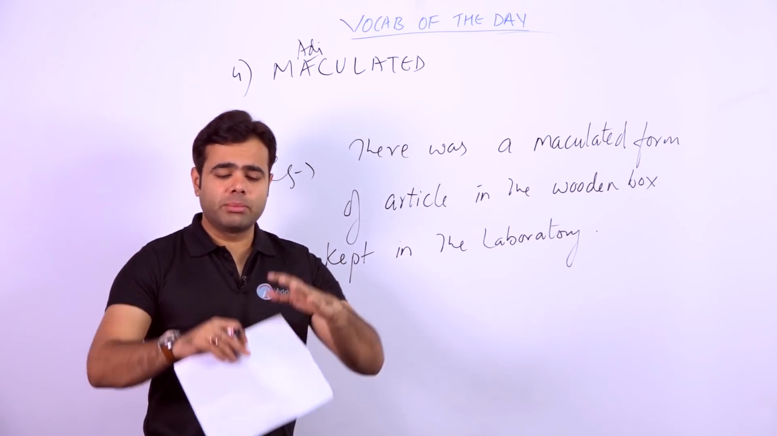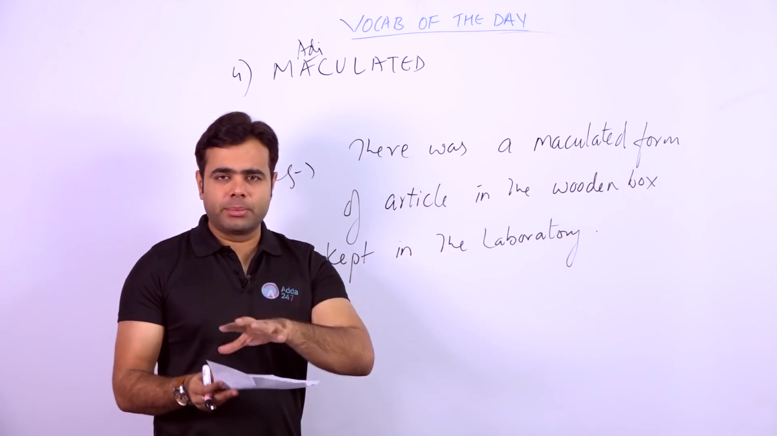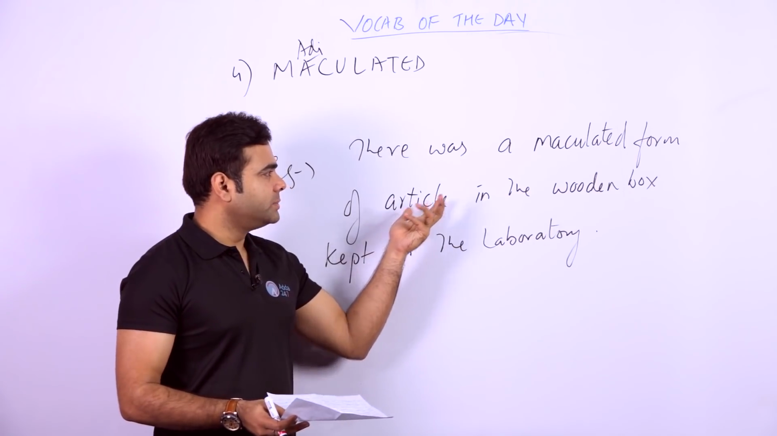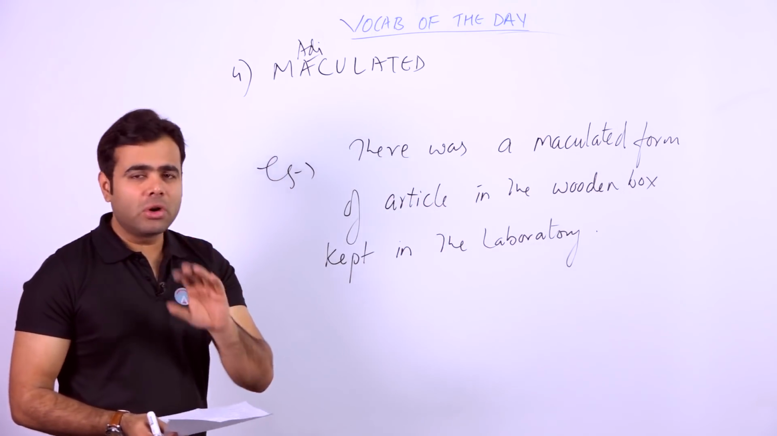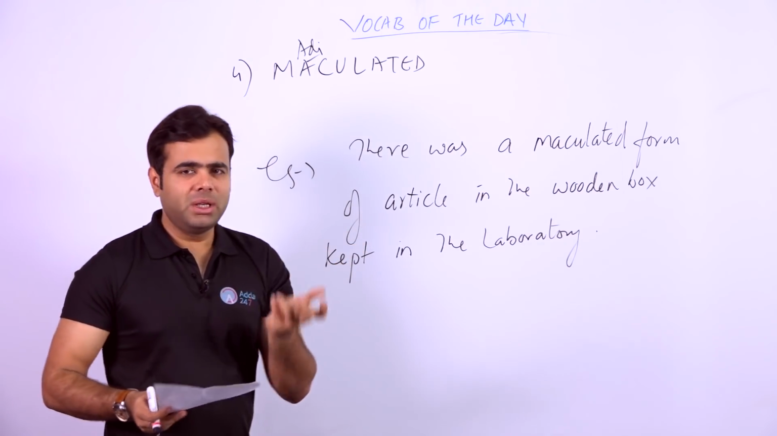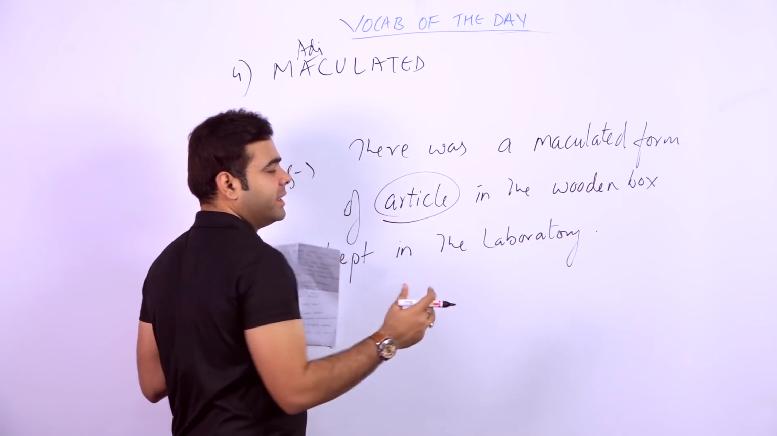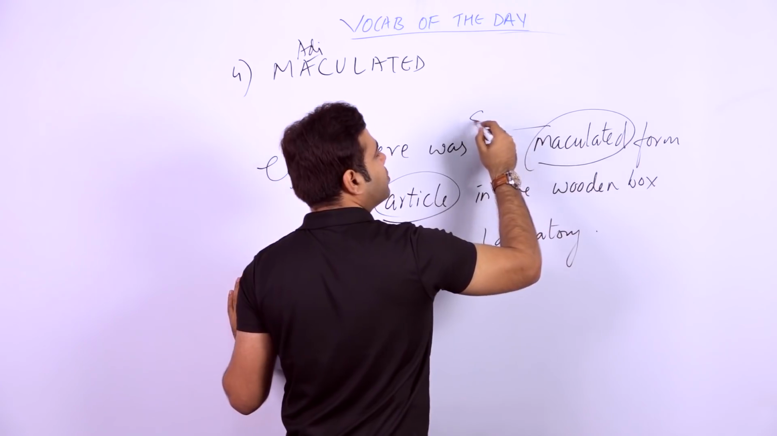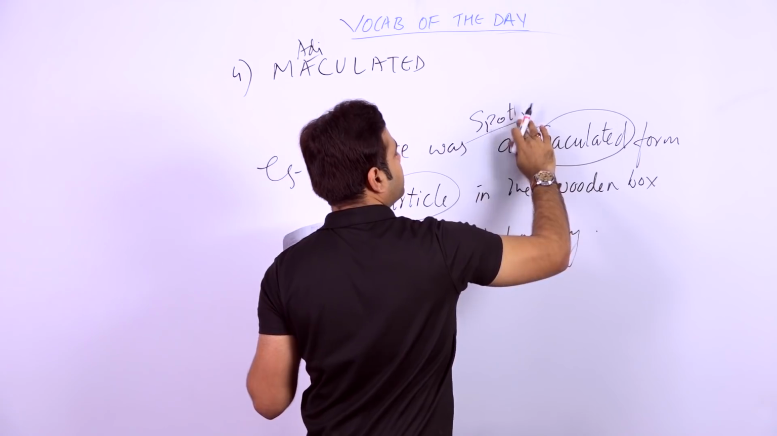Suppose there was a wooden box, in which someone has kept something, a form of an article, a kind of maculated article. Now the question is, what does this mean? What does maculated form of article mean? Actually, an article is a thing, any kind of article. But maculated means which has spots. Are you getting it?